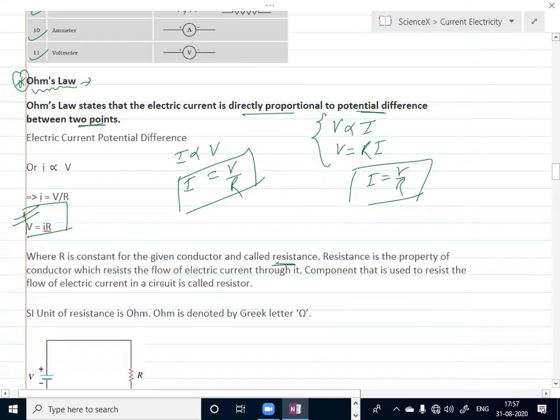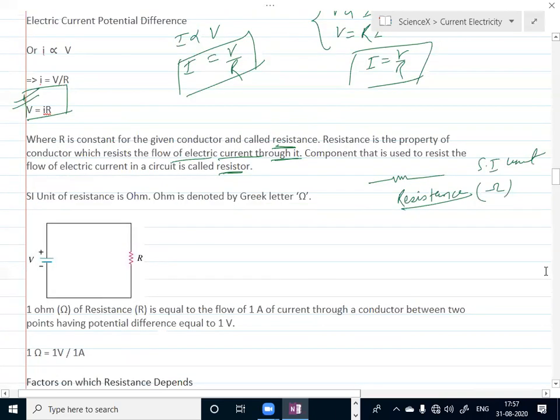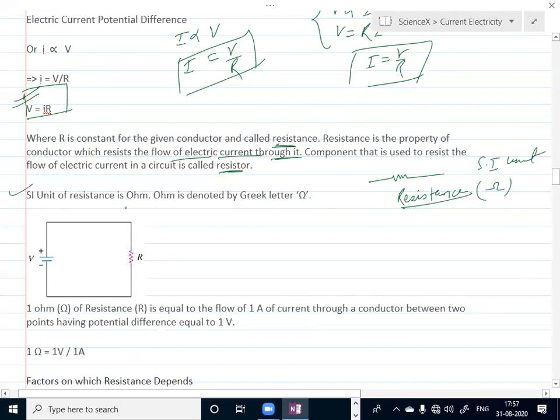Resistance is the property of the conductor which resists the flow of electric current through it. The component that is used to resist the flow of electric current in a circuit is called a resistor. This is the symbol of a resistor. It has a value, some property, and that property is called resistance. And the SI unit of resistance is ohm. You can see they have shown the SI unit of resistance is ohm. Ohm is denoted by this symbol.